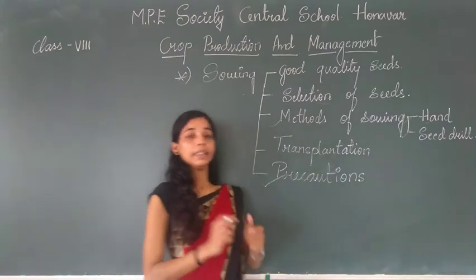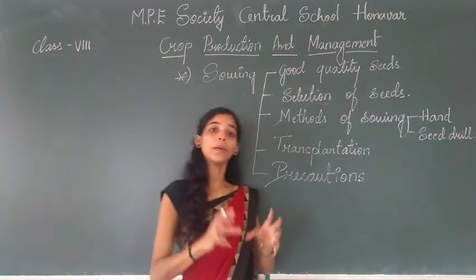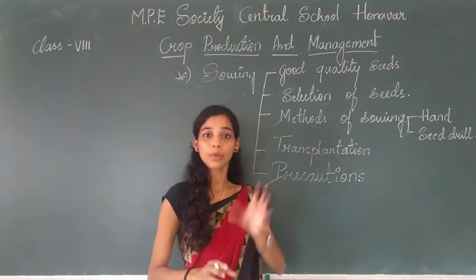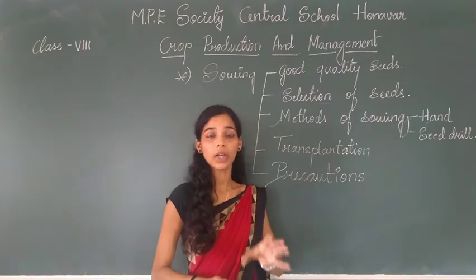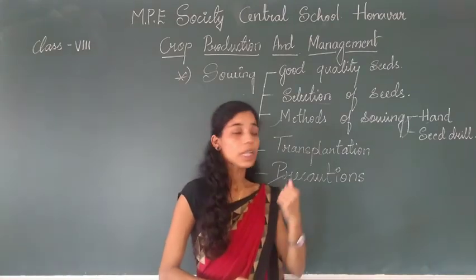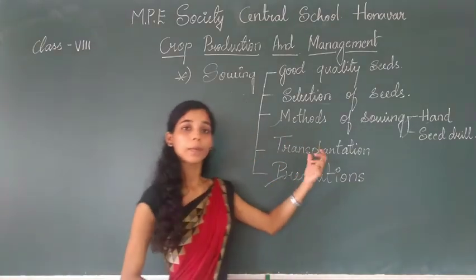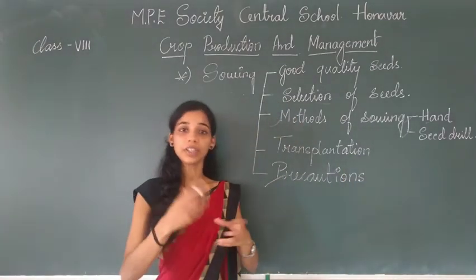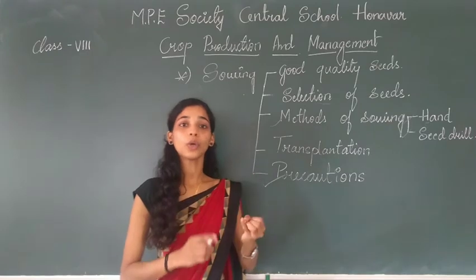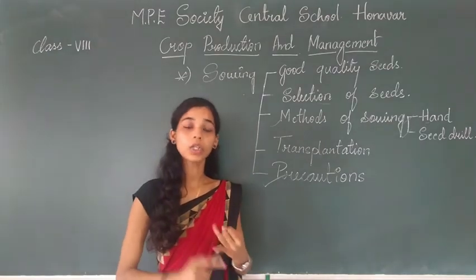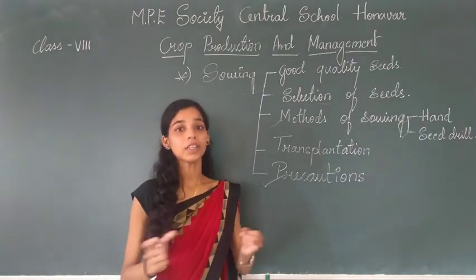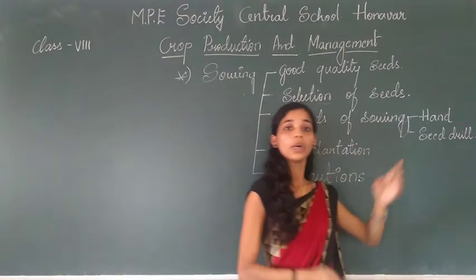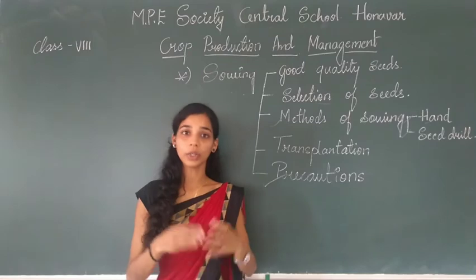And thirdly, the seeds must not be put in dry soil. The soil must contain some moisture. If you put them in dry soil, the seeds will not germinate. So, in the broadcasting method of sowing, we are just scattering the seeds. It is not going to maintain the proper depth, nor the proper interval or spacing. So, the broadcasting method of sowing the seeds is not very good.